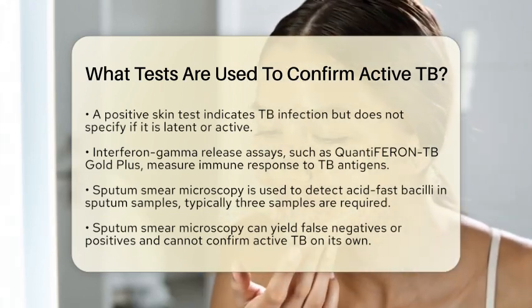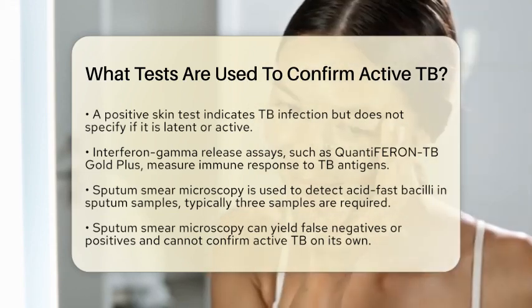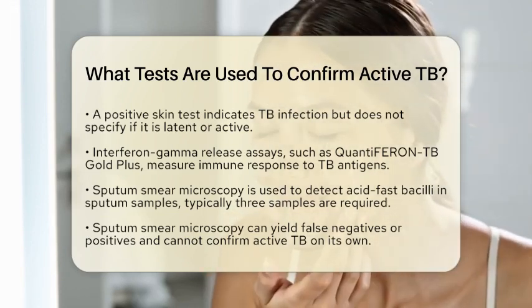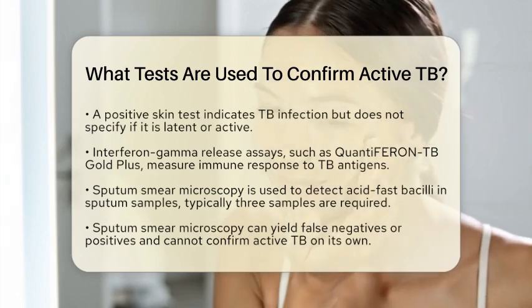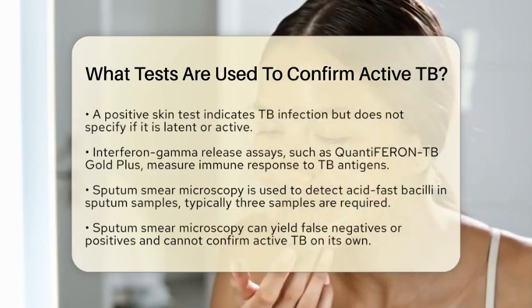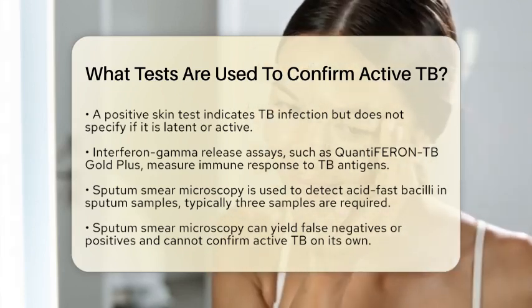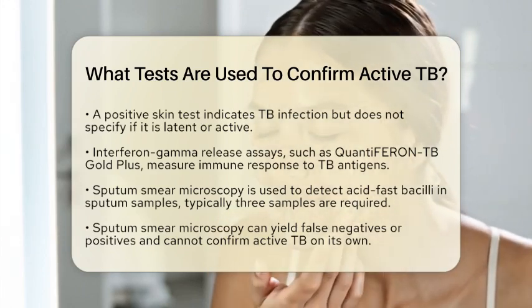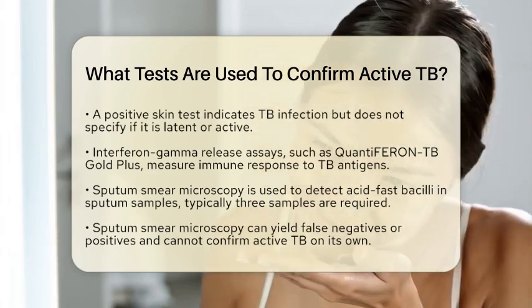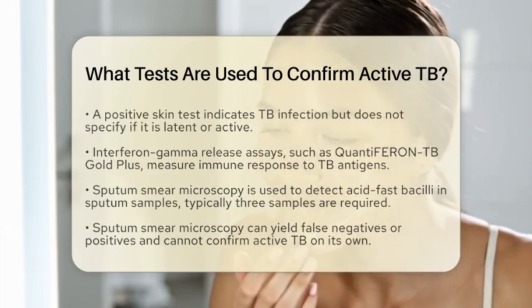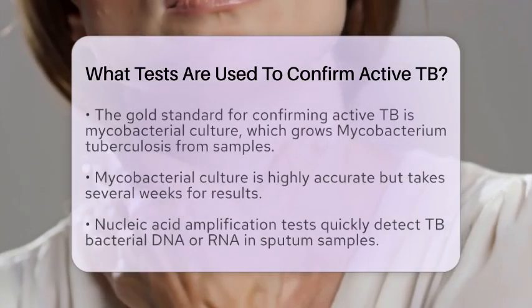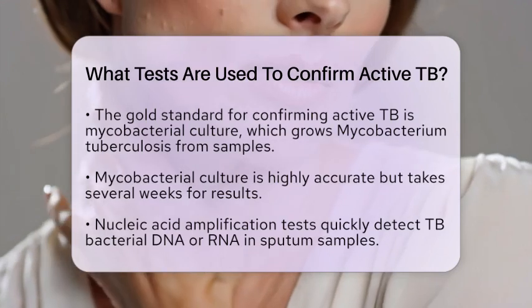One method is sputum smear microscopy for acid-fast bacilli. In this test, patients provide sputum samples, usually 3, which are stained and examined under a microscope for TB bacteria. While this test is quick, it can yield false negatives or positives and cannot definitively confirm active TB on its own. The gold standard for confirming active TB is the mycobacterial culture.